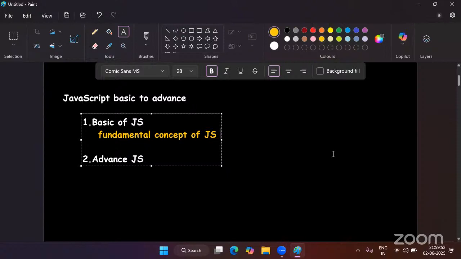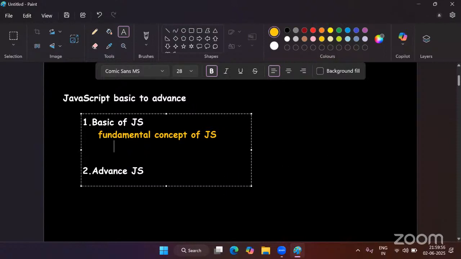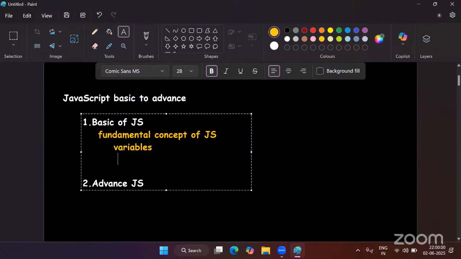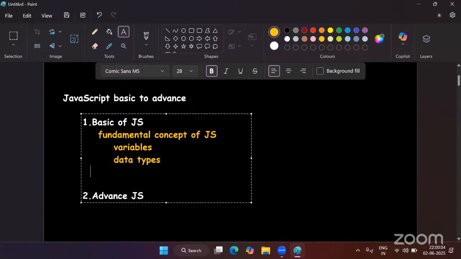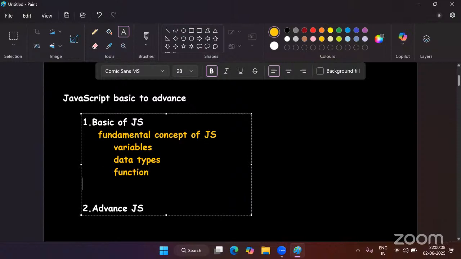Like, we will understand what are variables, what are data types, functions in JavaScript.